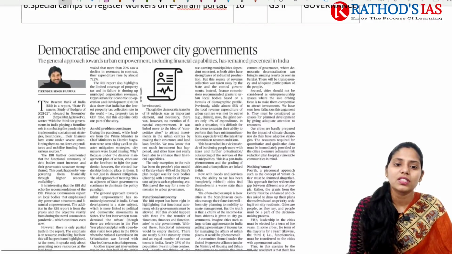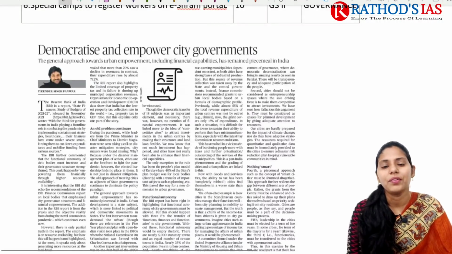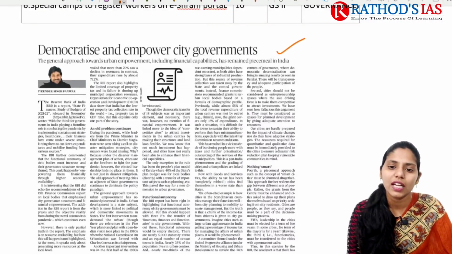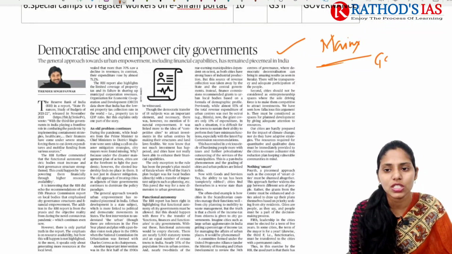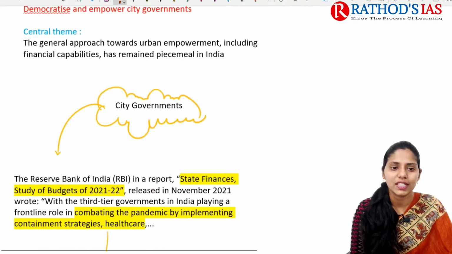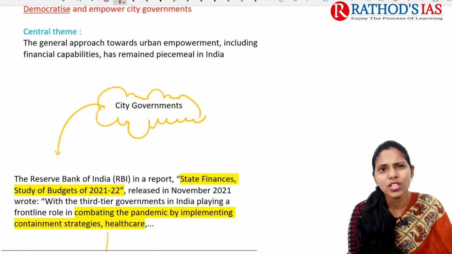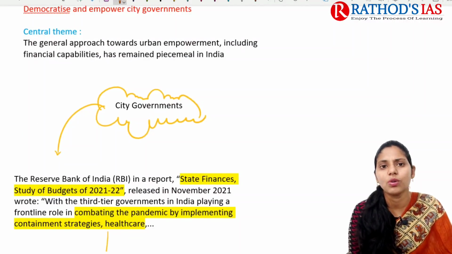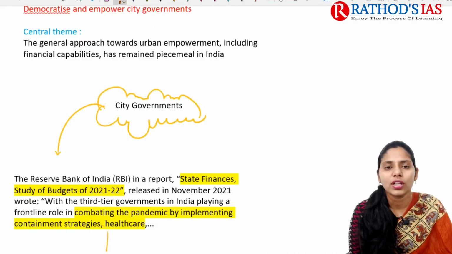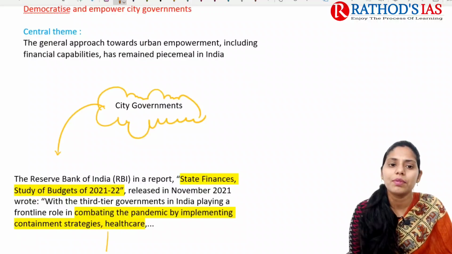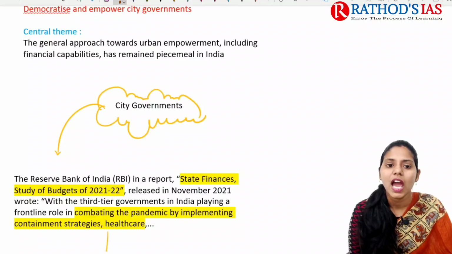So first topic is regarding democratize and empower city governments. This article is very much relevant from our mains point of view, especially in GS paper 2. Now let us discuss this topic in great detail. What is the central theme this article is revolving around? The central theme says that the general approach towards urban empowerment, including financial capabilities, has remained piecemeal in India.